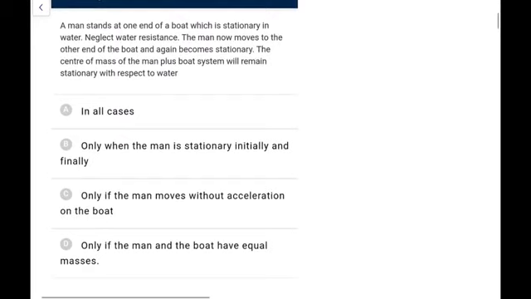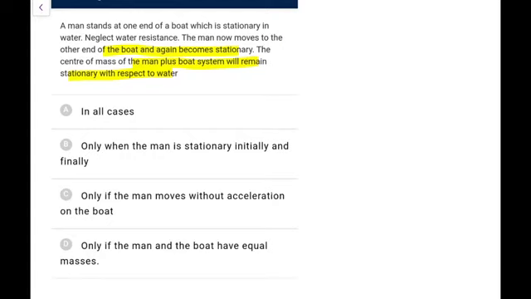Next, a man stands at one end of a boat which is stationary in water. Neglect water resistance. The man now moves to the other end of the boat and again becomes stationary. The CM of the man plus boat system will remain stationary with respect to water: in all cases, only when the man is stationary initially, only if the man moves without acceleration, or only if the man and the boat have equal masses.